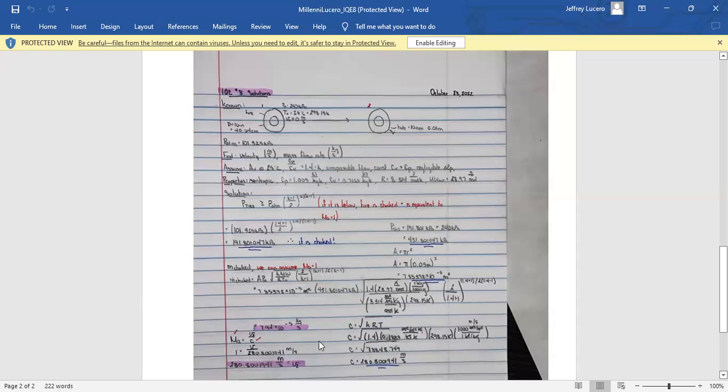We have to find c to get V. So we know that the Mach number is 1, and in order to get V, we have to find c, which is c equals the square root of kRT, which equals 280.8 meters per second, which means the velocity is 280.8 meters per second as well. There we go.